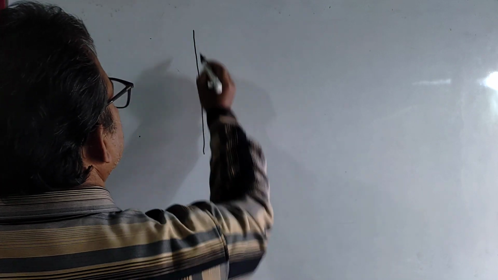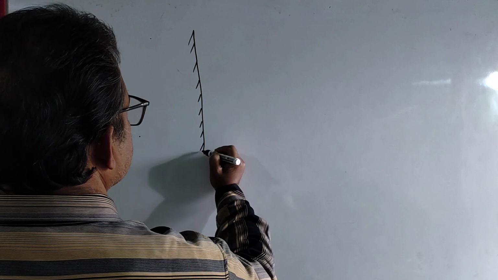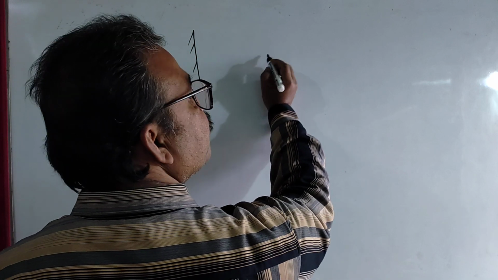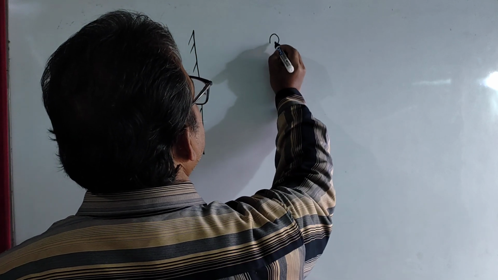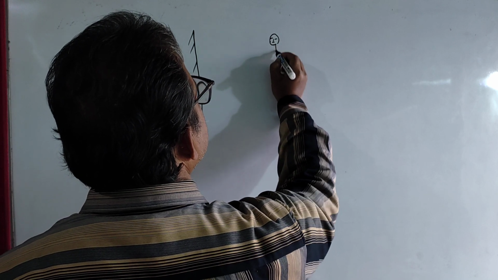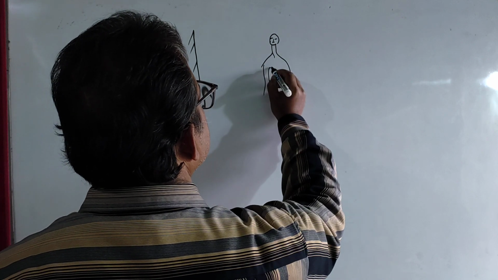Okay, for the time being let us consider this is a plane mirror. In this plane mirror just imagine an object, suppose this is the object.